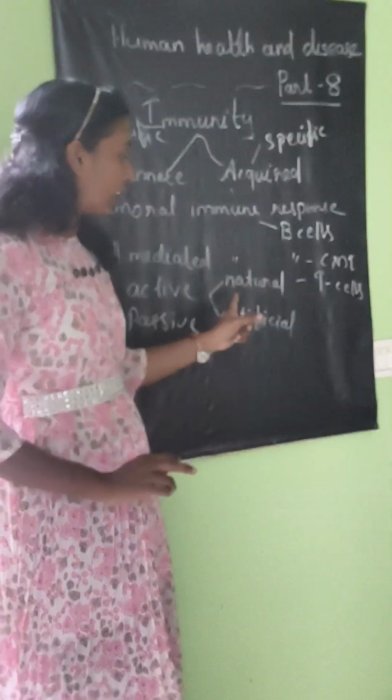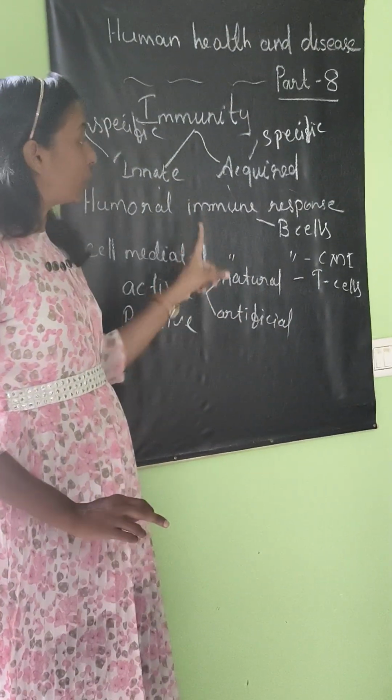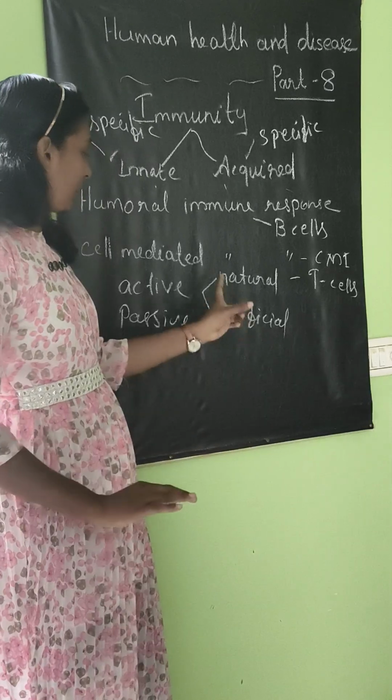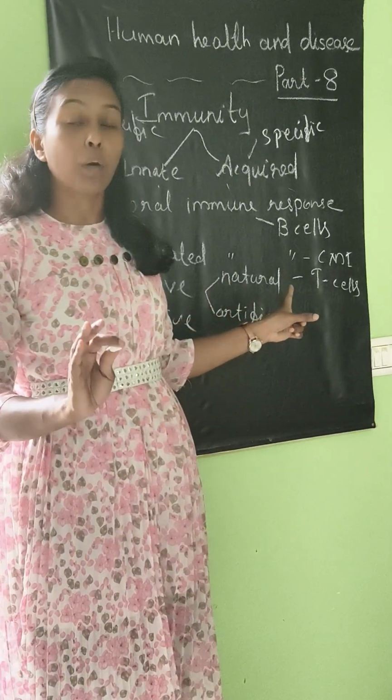So what happens in the case of natural active acquired immunity? See, once our body gets the chickenpox virus, while the disease is going on in our body, it makes an army of protein called antibodies. Those antibodies will be made in our body and will be there in the blood. When the next chickenpox virus comes, immediately they can attack, protect and prevent. Such a type is called natural active acquired immunity.